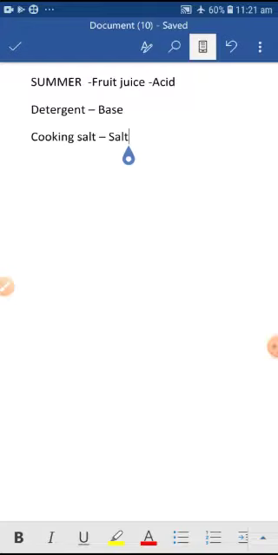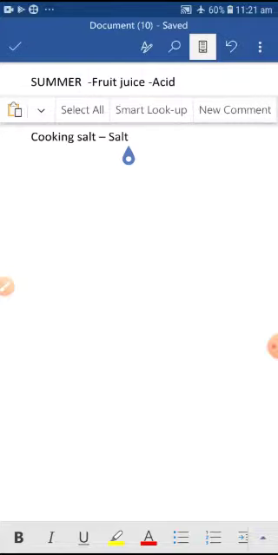In our day-to-day life, we use many things. In the summer season, we use many kinds of fruit juice. Fruit juice contains acid. In our home, we use detergent, that means soap. Soap contains base. Then we use cooking salt. It is a salt.